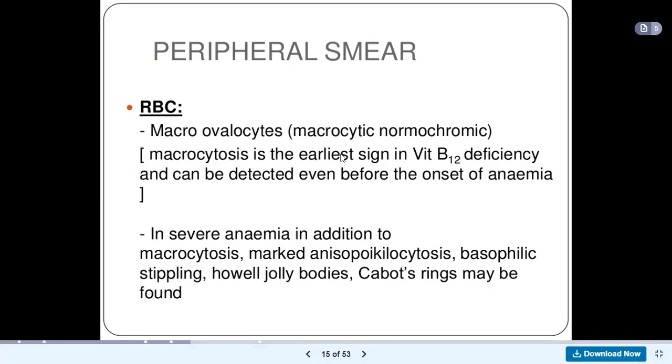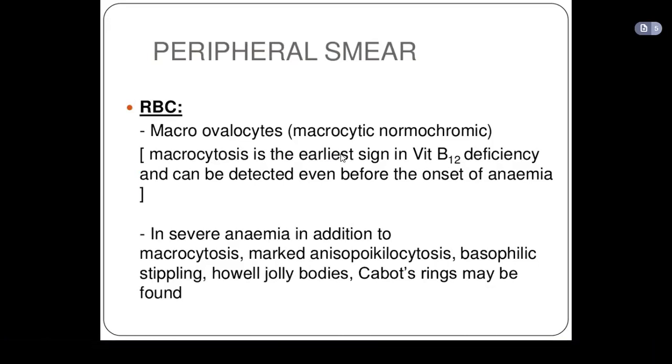The cells are usually bigger than they should be because there is defective DNA synthesis. And when there is defective DNA synthesis, cell division is affected. And we said before that the more cells divide, the smaller they become. But now they cannot divide further as a result of defective DNA synthesis. So they look bigger in size.